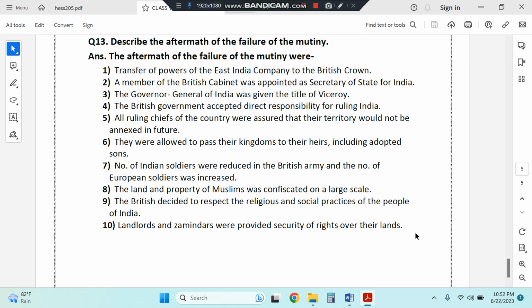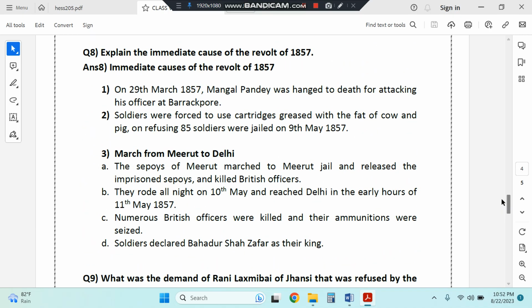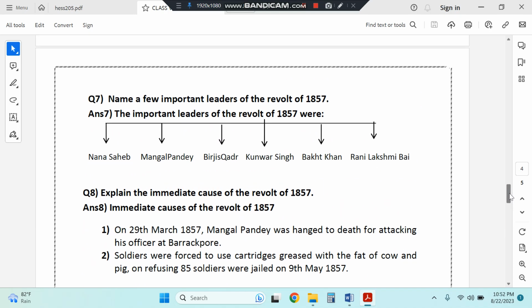That's it. This chapter also has very important map work, which is often asked in the paper. And the major one is the major centers of revolt of 1857. So for the map work, I've prepared a separate video which includes all the maps of class 8. That means the history maps as well as geography maps. I'll provide the link in the description box.